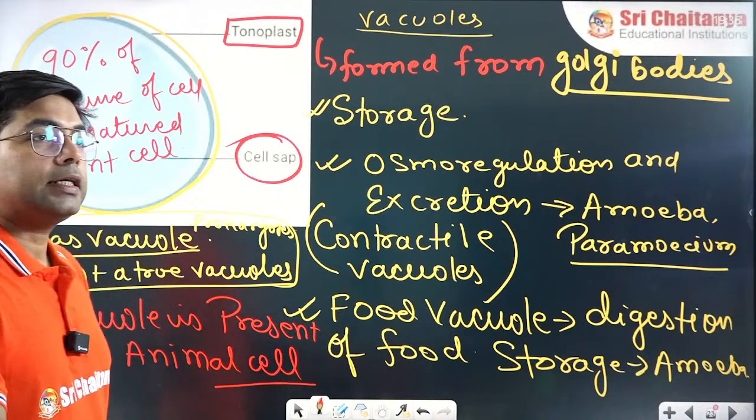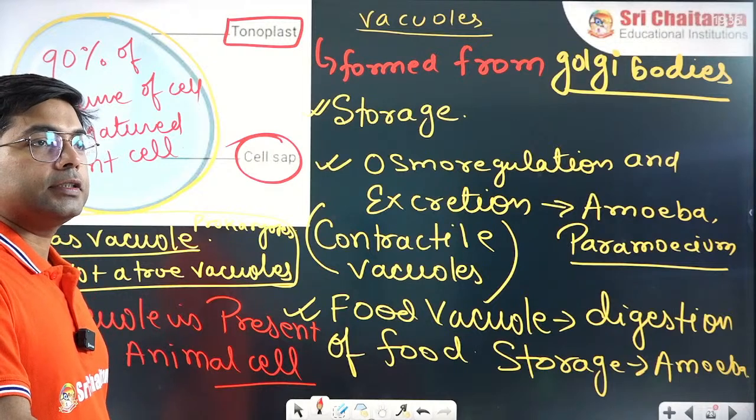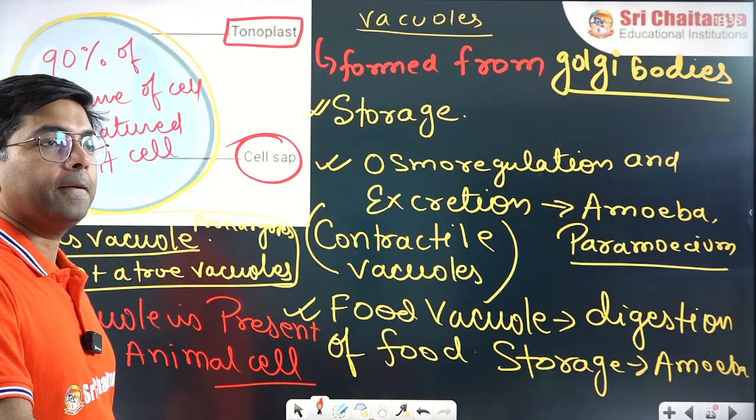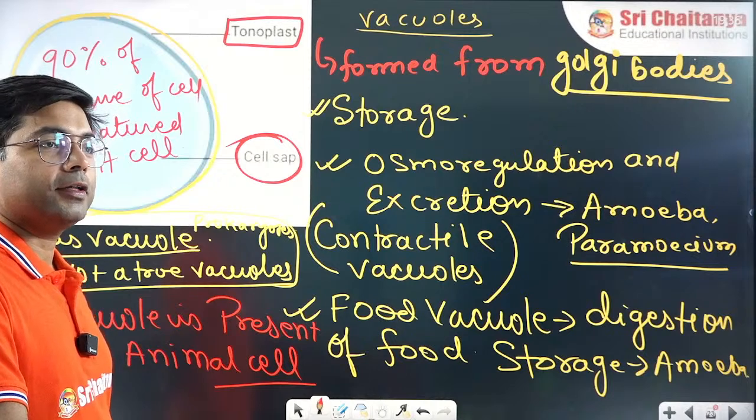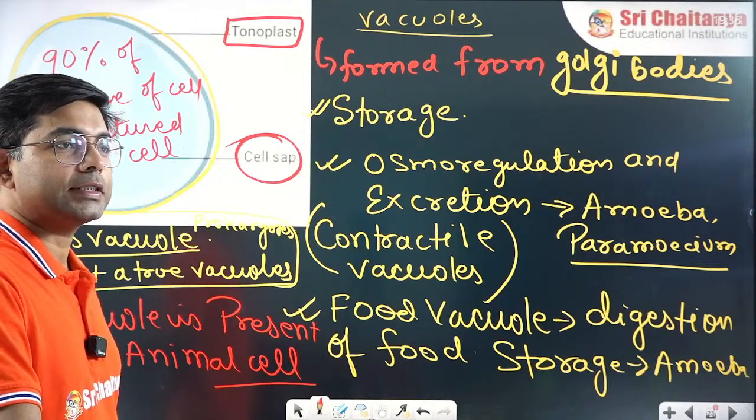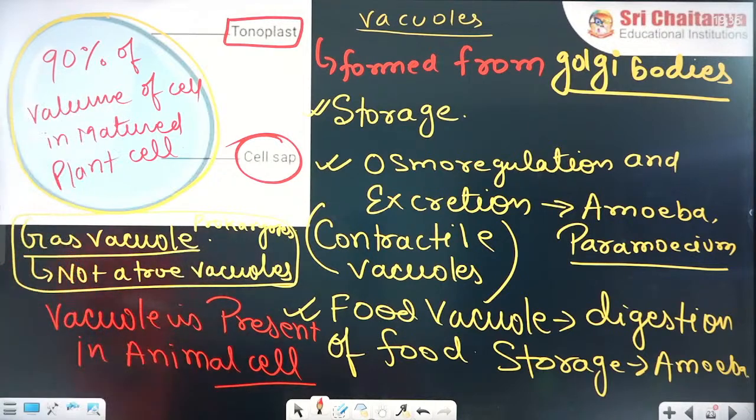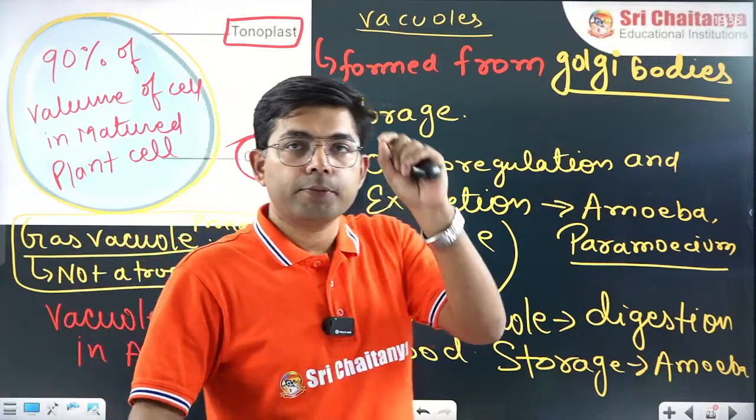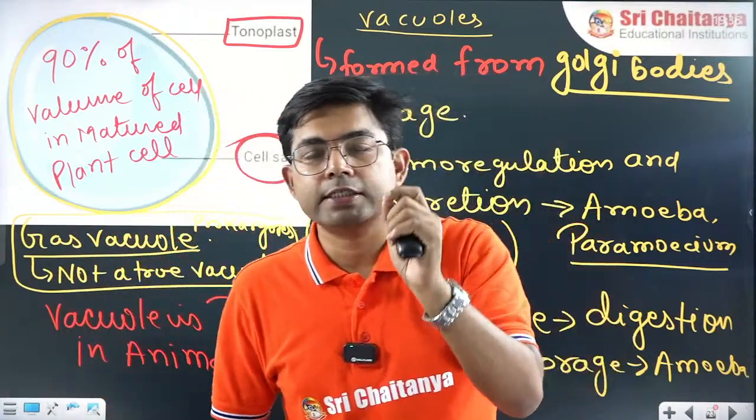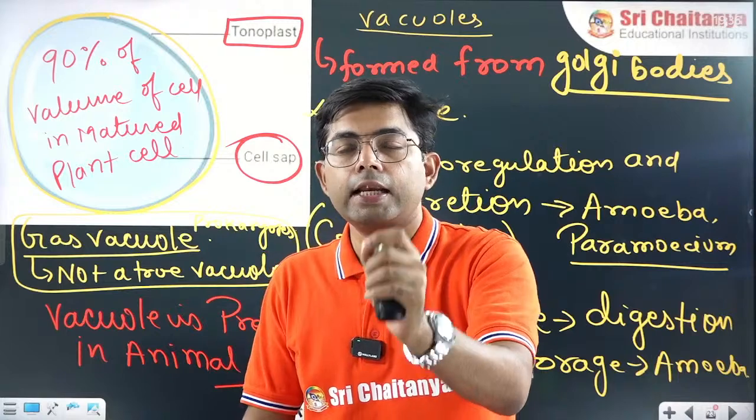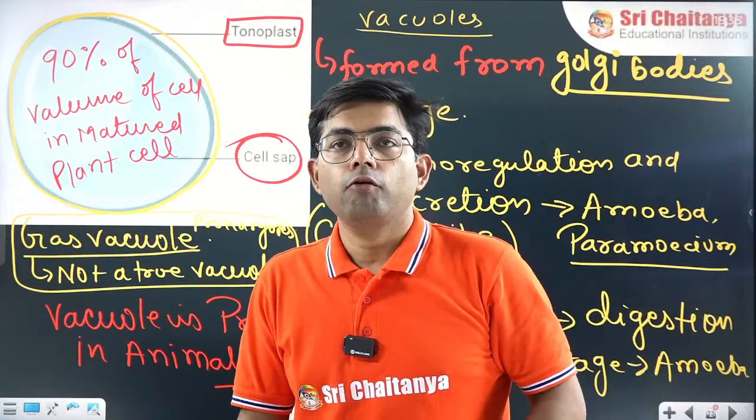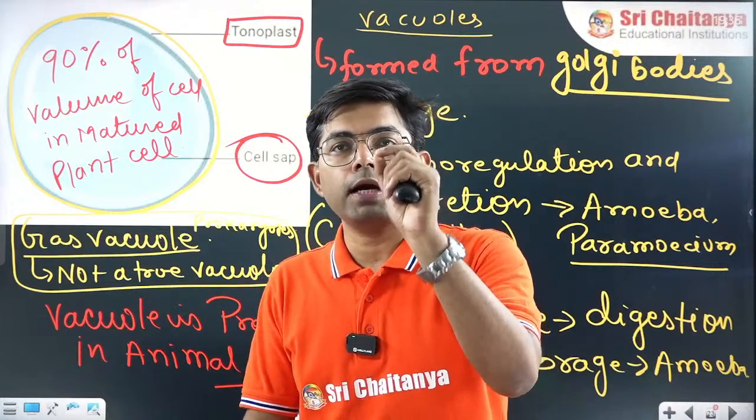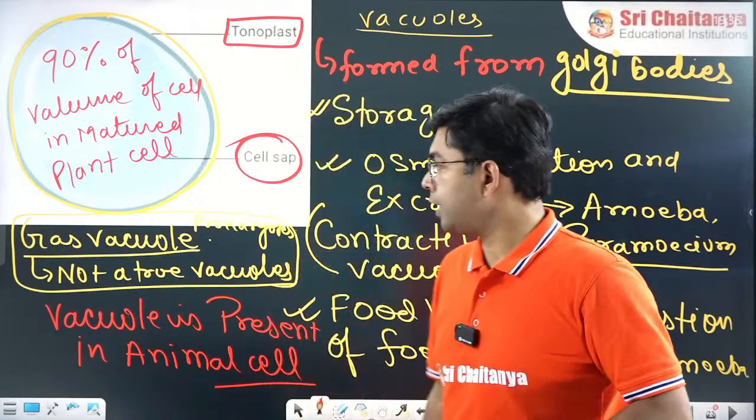So the answer is false. True, false, so a true-false mix is coming. Remember, vacuole is present in both plant cell as well as animal cell. Repeat with me: vacuole is present in both plant cell and animal cell.